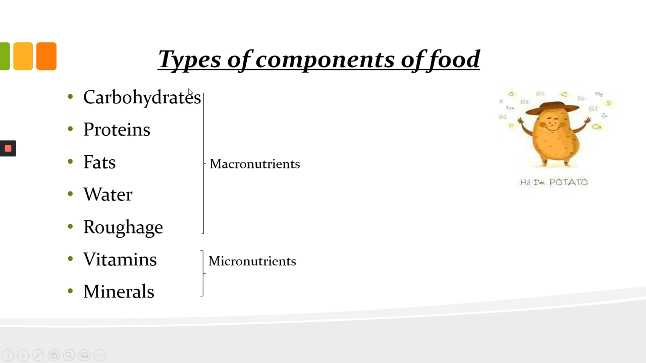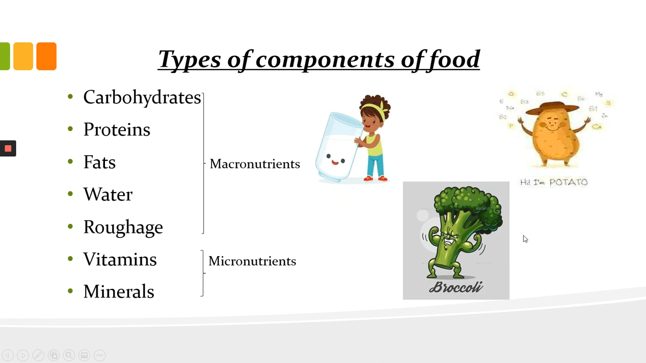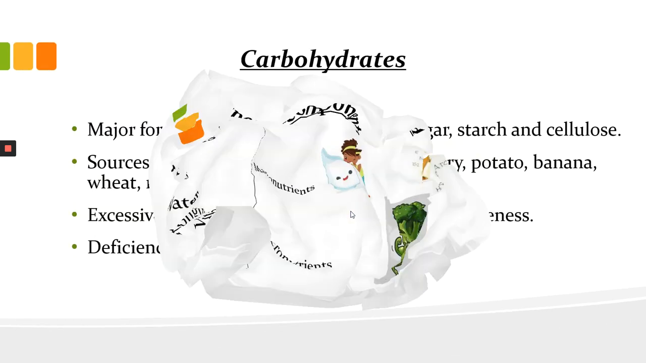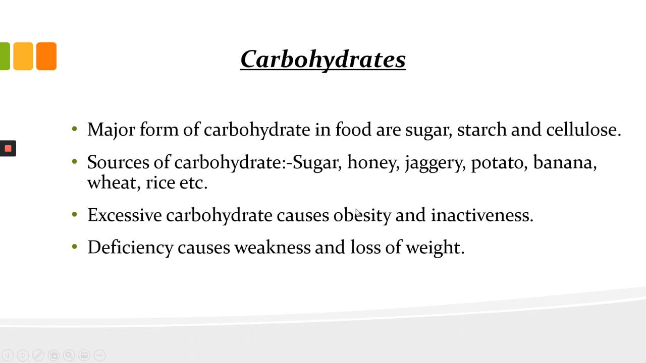In this PPT, I will discuss only carbohydrates and proteins. So, proteins we get from milk, carbohydrates we get from potato, and this broccoli provides us the vitamins. So let's discuss carbohydrates first.